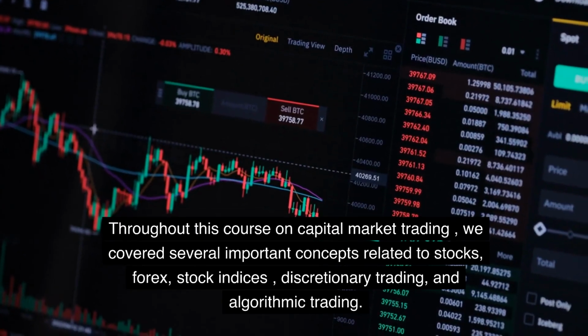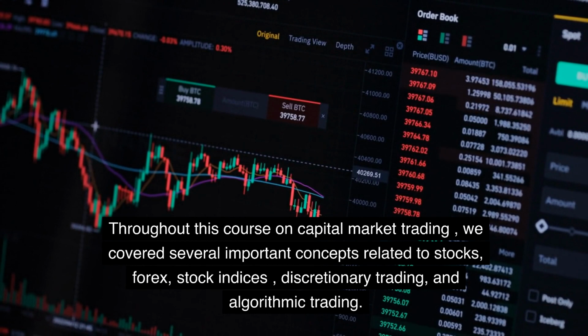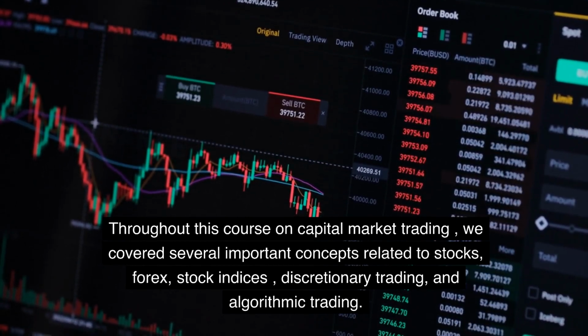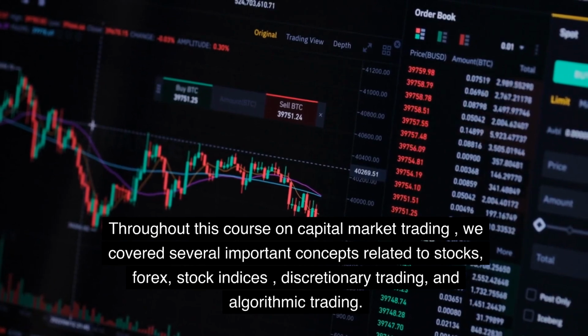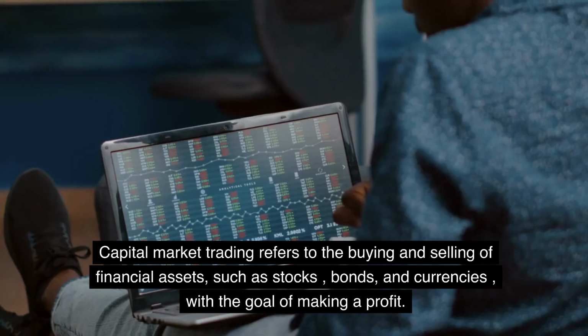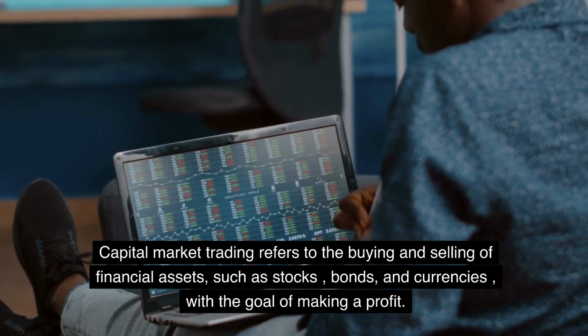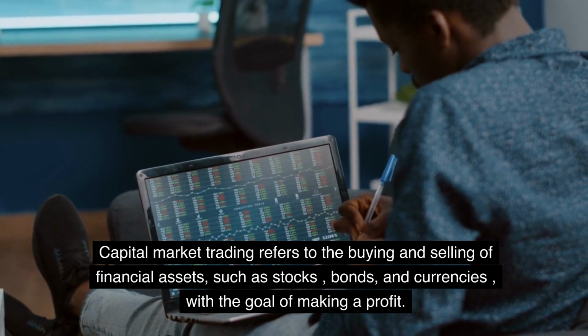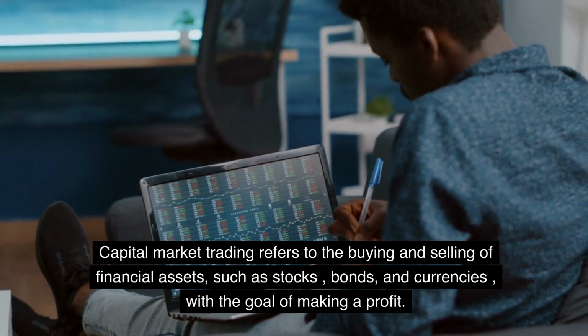Throughout this course on capital market trading, we covered several important concepts related to stocks, forex, stock indices, discretionary trading, and algorithmic trading. Here is a brief recap of the key points covered. Capital market trading refers to the buying and selling of financial assets, such as stocks, bonds, and currencies, with the goal of making a profit.